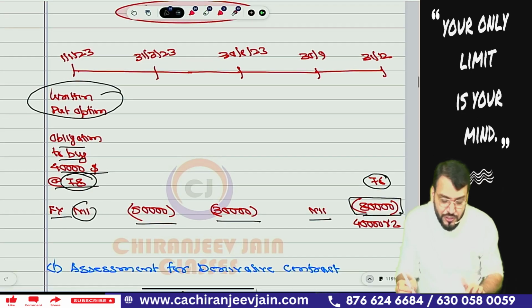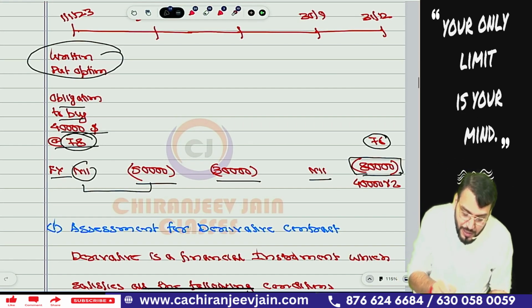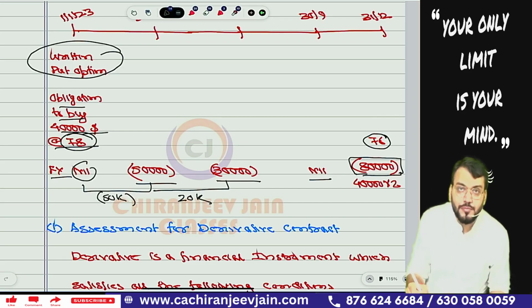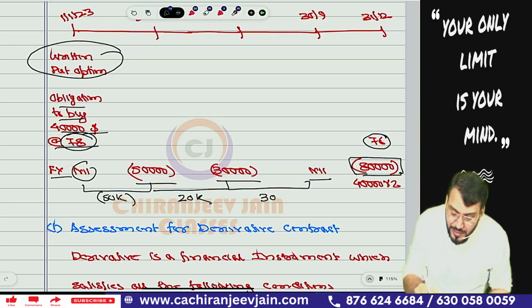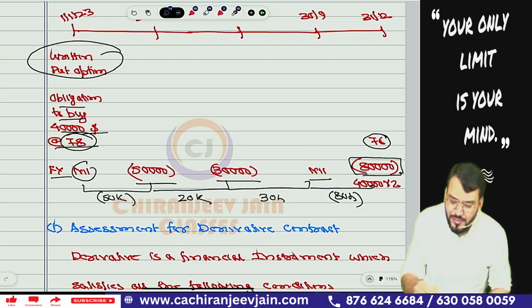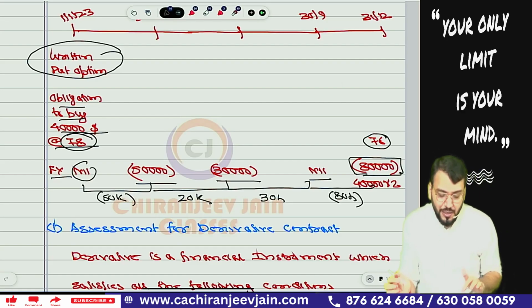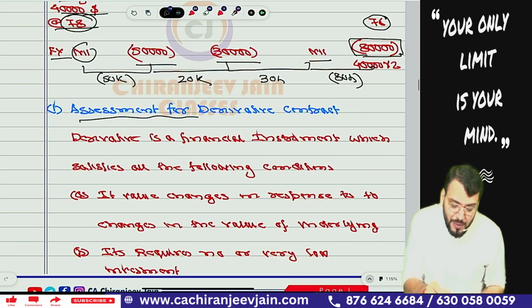If you have understood this, in the first quarter there is a loss of 50,000, then the liability decreases, so there is a gain of 20,000. Then once again a gain of 30,000, then once again a loss of 80,000. This we need to find out. So first I have done the assessment for the derivative contract.